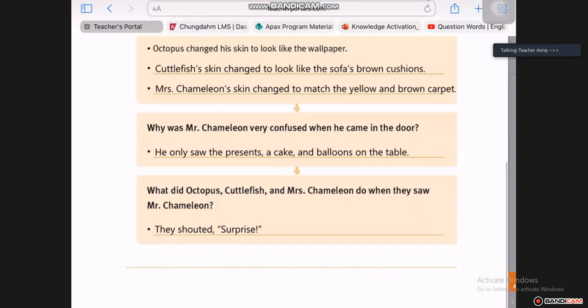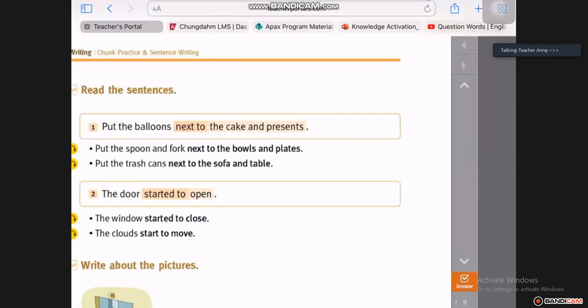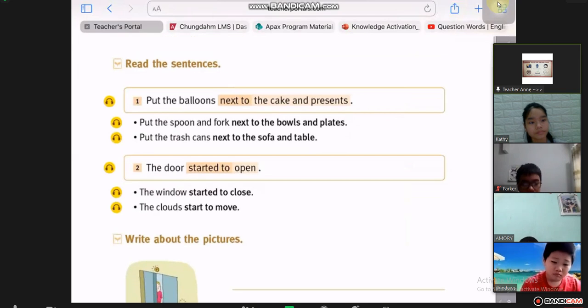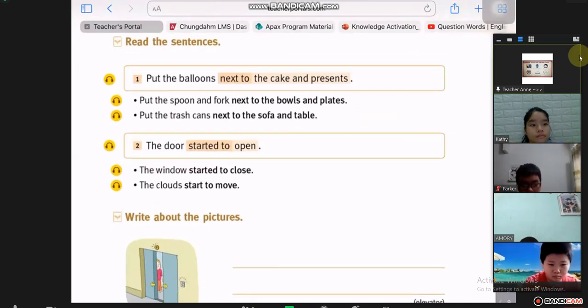Okay. So, especially now in Sprout, this is something that you have to learn very, very quickly, because you're starting to write a lot more and you're doing more speaking assignments and presentations. So when we show you a picture, we always expect you to go in that order. You tell us who is in the picture, where are they, and what the picture is all about. What is it all about? So this is how: put the balloons next to the cake and presents.